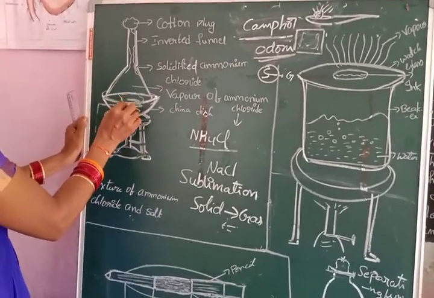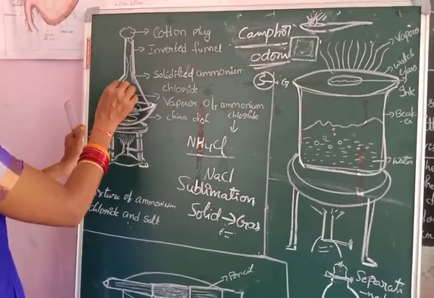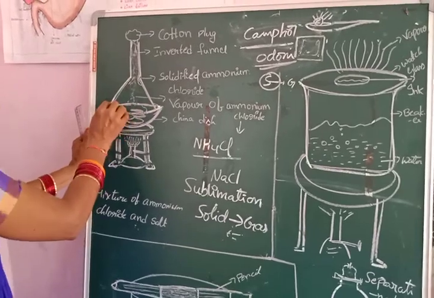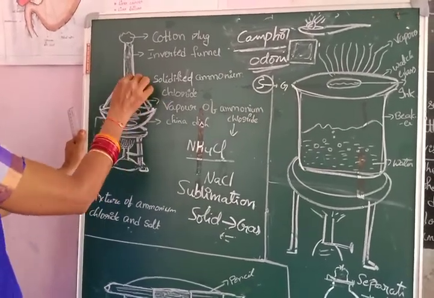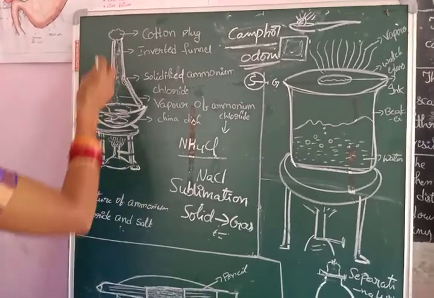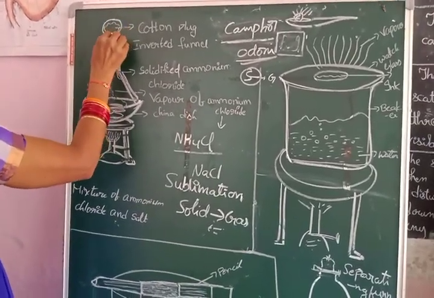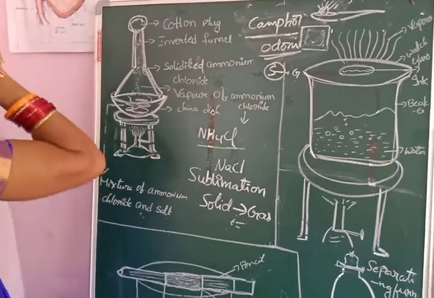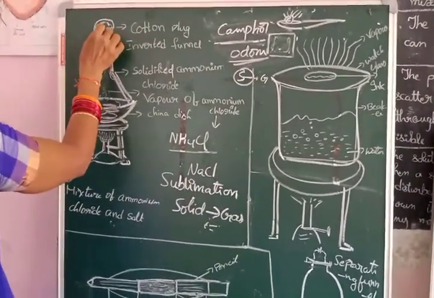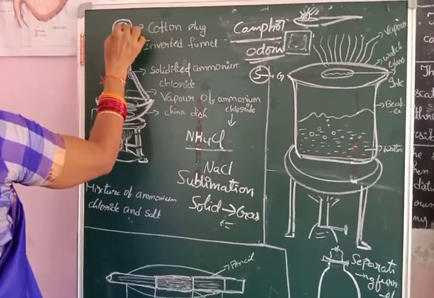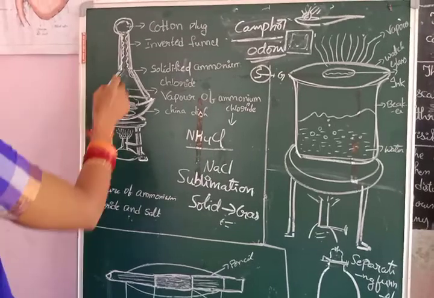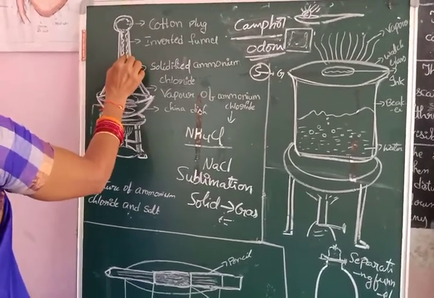The ammonium chloride which is in the solid state vaporizes and the vapors move in this direction. This is the glass funnel. And just above that we are keeping one wet cotton plug. When the vapors go in an upward direction, because of the cotton plug they cool down again and these vapors settle here in the form of solid.